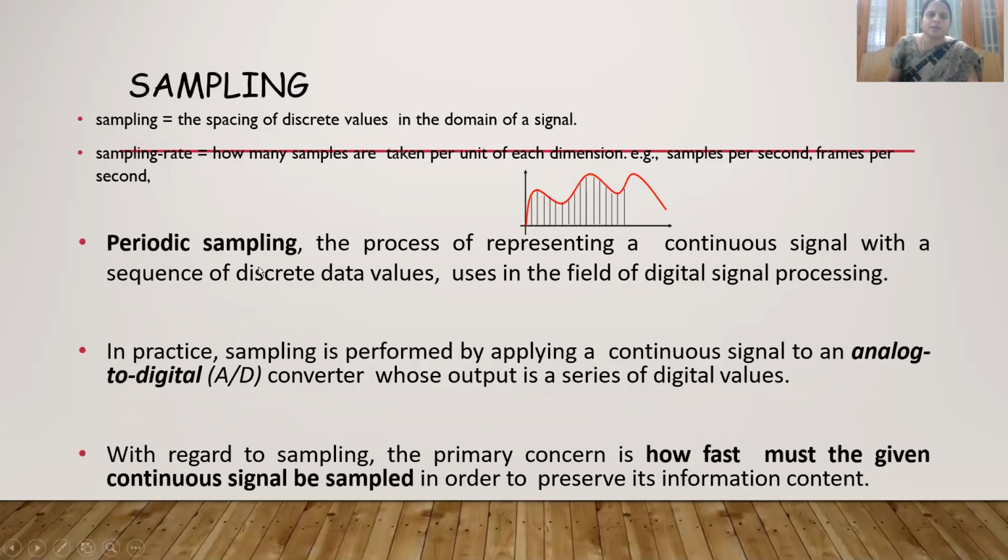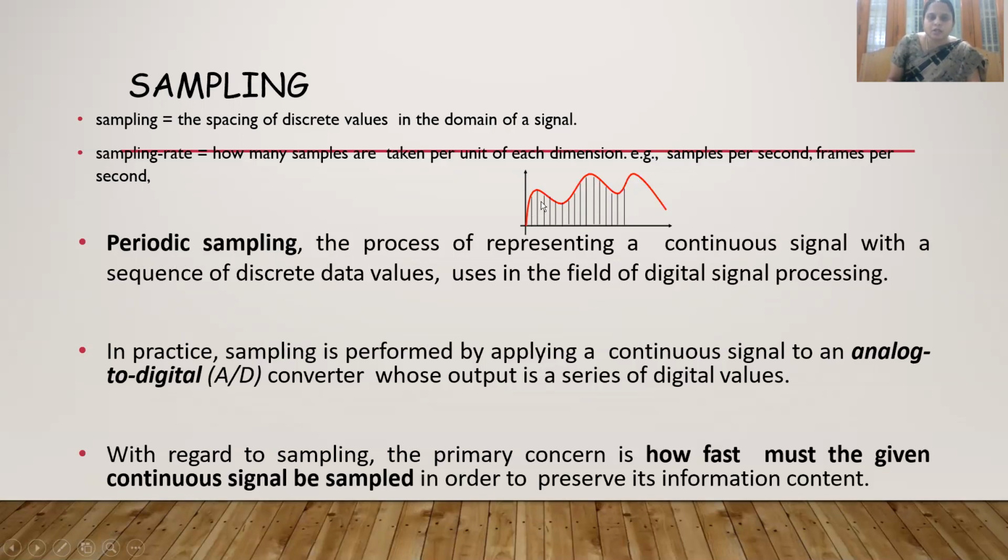Next we can see periodic sampling. Periodic sampling represents a continuous signal with a sequence of discrete data values. It is used in the field of digital signal processing. That is sampling with regular intervals.